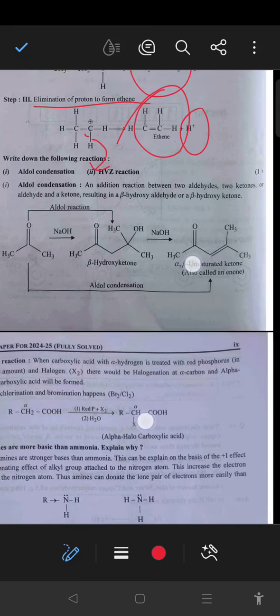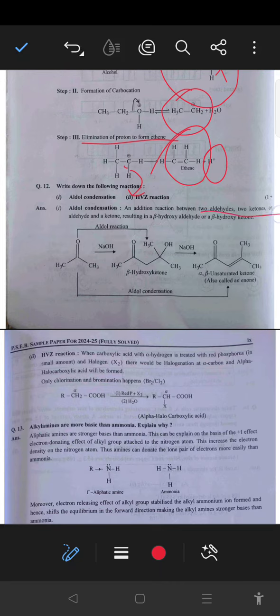Next, write aldol condensation. An addition reaction between two aldehydes, or an aldehyde and a ketone, resulting in a beta hydroxy aldehyde or beta hydroxy ketone, that will give the aldol condensation.